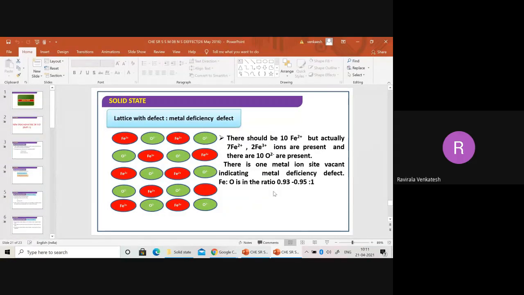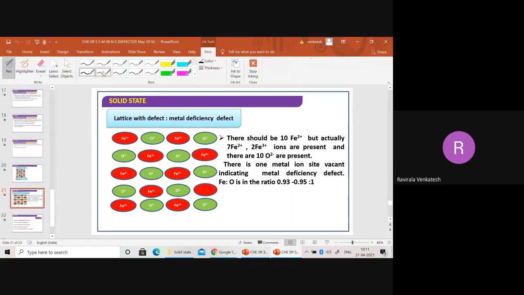Metal deficiency effect, we discussed this yesterday. Look, in all of them there is Fe+2, right? The red part is Fe+2. But here we are seeing Fe+3. Because of this, what happened? We can call this one metal deficiency defect. The ratio of iron will be 0.9.